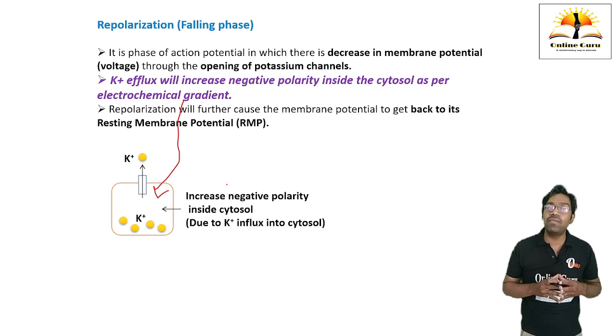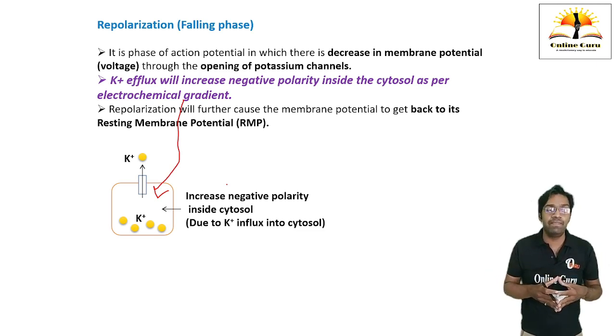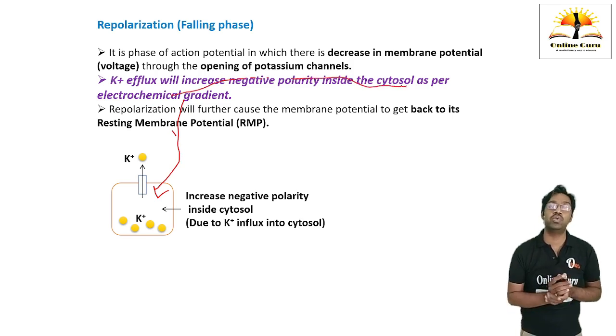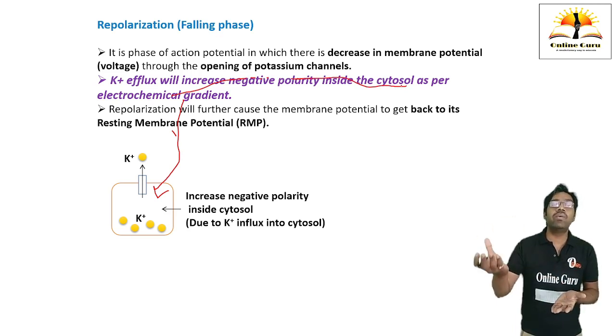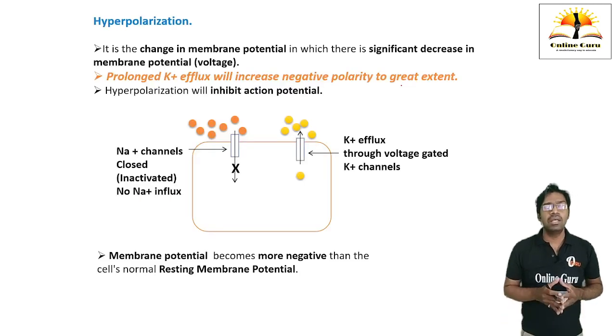In this phase, what will happen? The cell will move towards the resting membrane potential. We are going to discuss this in the further slides. This is due to potassium efflux. As potassium is moving outward, it is going to generate negative polarity inside the cytosol. Then we are going to discuss hyperpolarization.